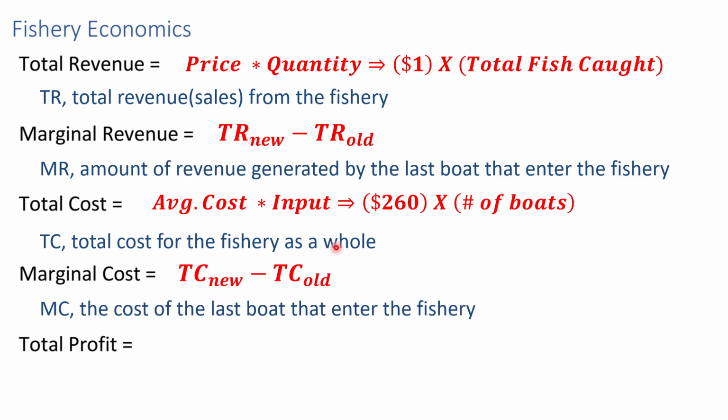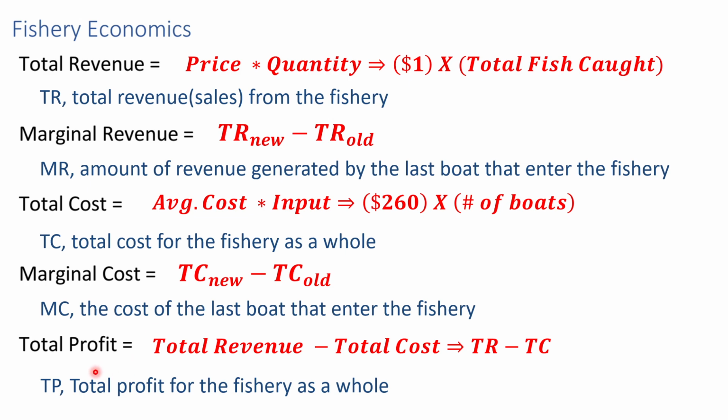Okay. Marginal cost is the cost of the last boat that enters the fishery. Again, realistically speaking, this should be increasing as more and more boats enter the water. However, for this model, we're going to assume that the marginal cost is constant at $260. But if you had to figure that out, you would simply take the difference in total cost.